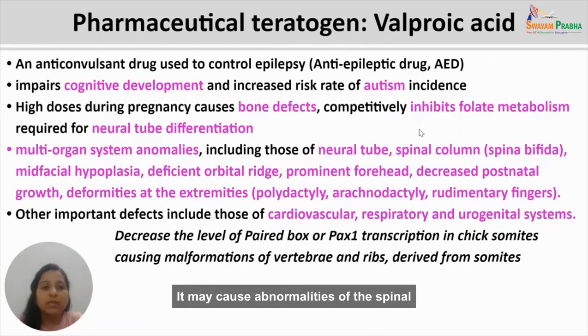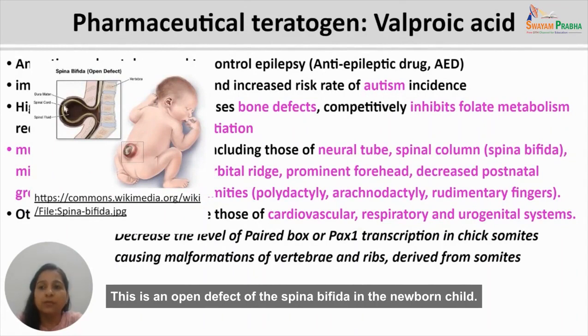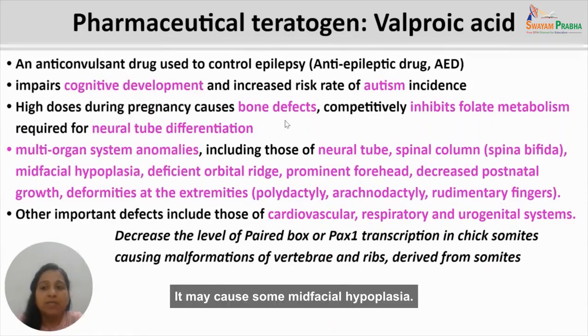It may cause abnormalities of the spinal column. It may cause spina bifida, as you can see in this diagram here. This is an open defect of the spina bifida in the newborn child. It may cause mid-facial hypoplasia. It may lead to deficient orbital ridge of the child. The forehead may be quite prominent.